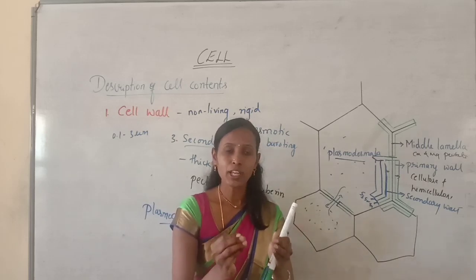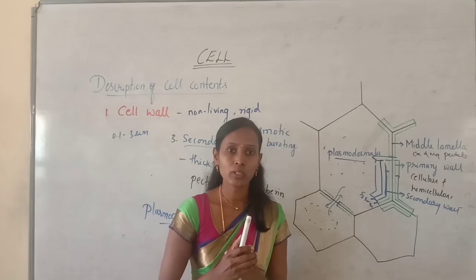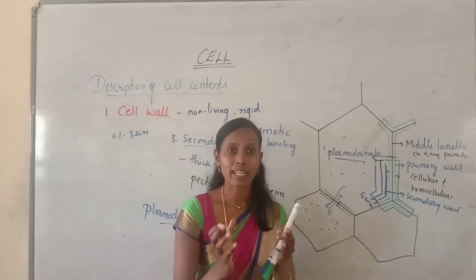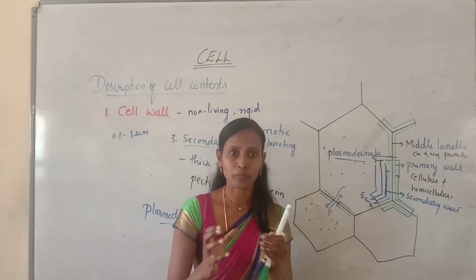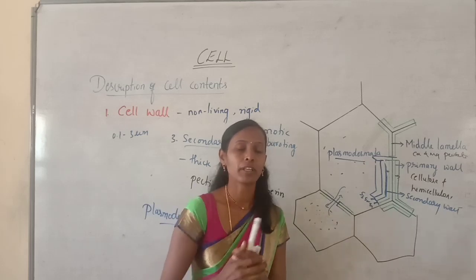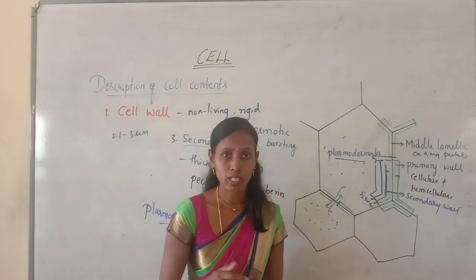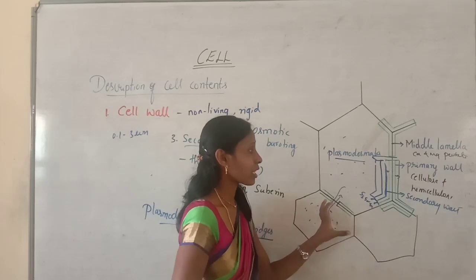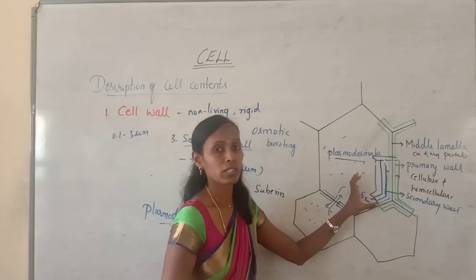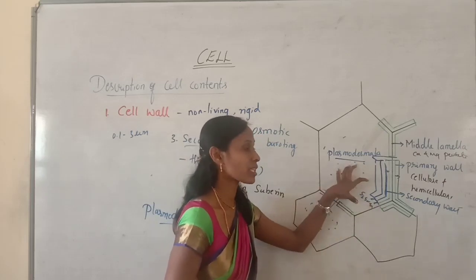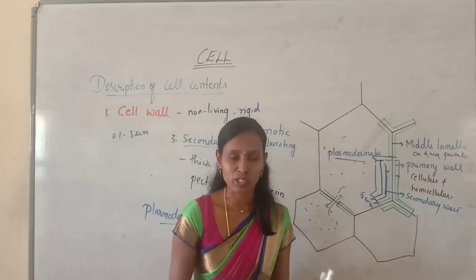Like for example, if you fill air into a balloon, it can hold the air as much as its volume allows. If you fill more air, it will burst out. Likewise, even if a large amount of water and molecules enters into the cell, it will not burst.